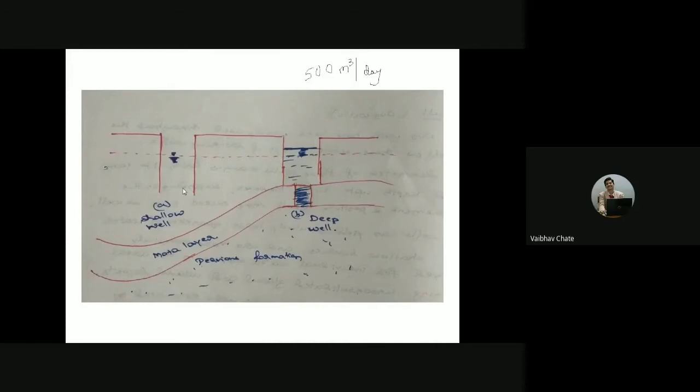You should see that you have some kind of water purifier system installed in your house. Okay, that is a basic requirement. That may not be the case in a deep well. But that doesn't mean that deep wells are not prone to contamination. All the wells are prone to contamination, but the percentage will be less compared to the shallow wells.